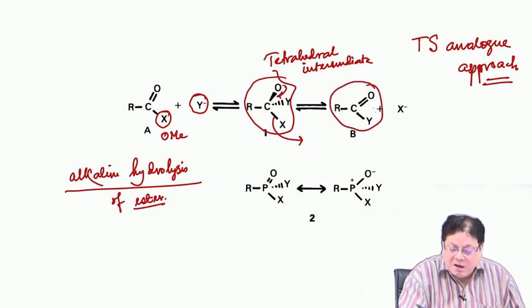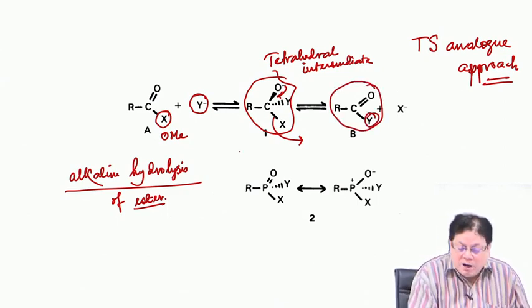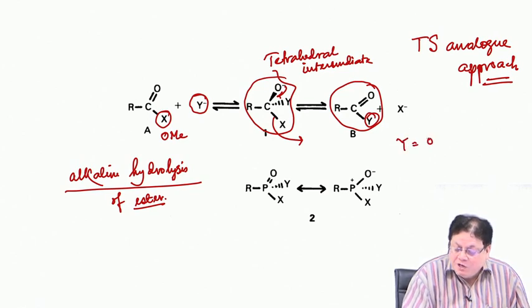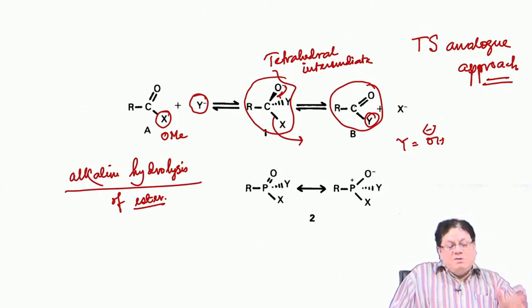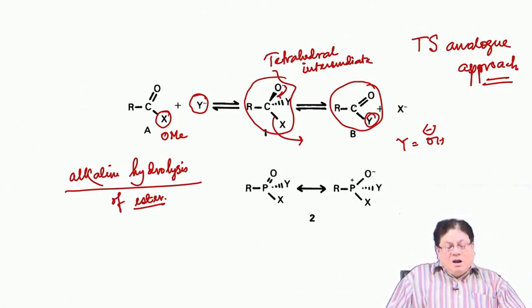Okay. This is Y, suppose the Y is your OH minus, then you get the carboxylic acid. Okay. So, this is the mechanism, that means hydrolysis of an acyl system with an ester goes through a tetrahedral intermediate, okay, via a transition state.